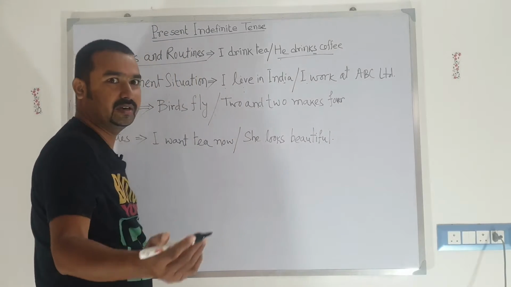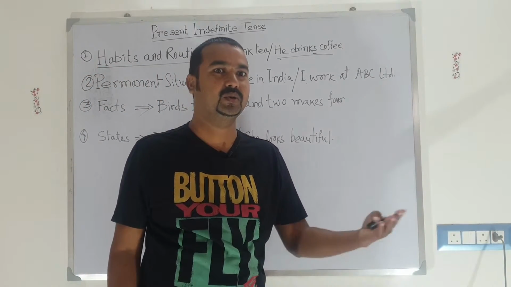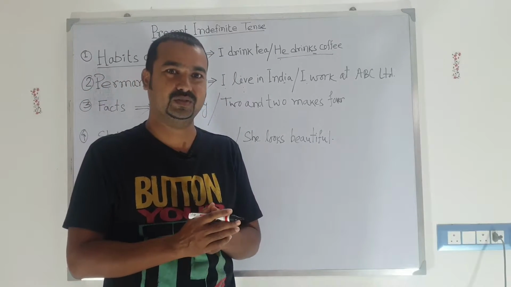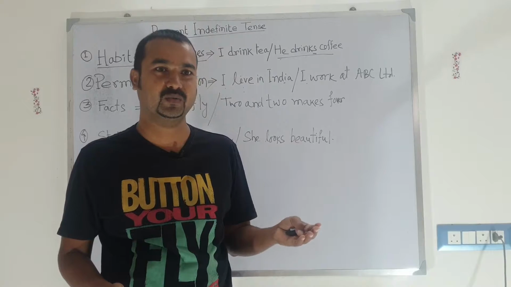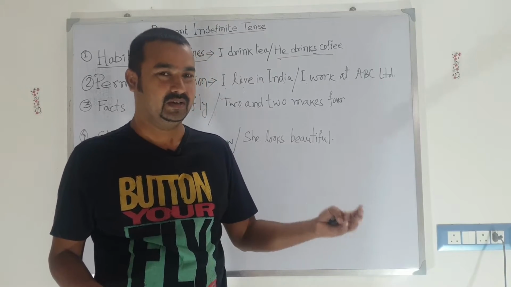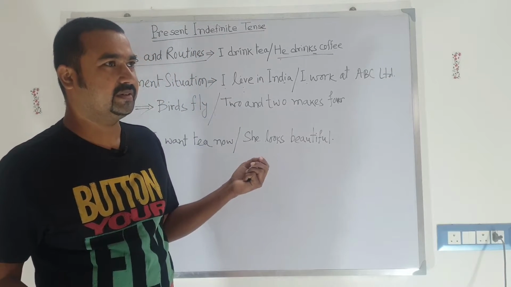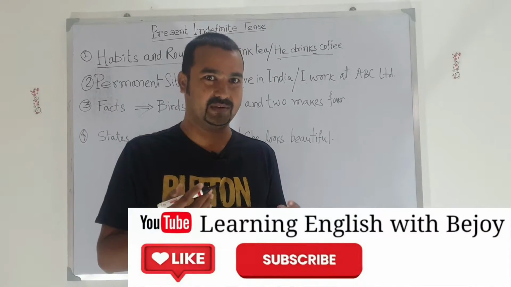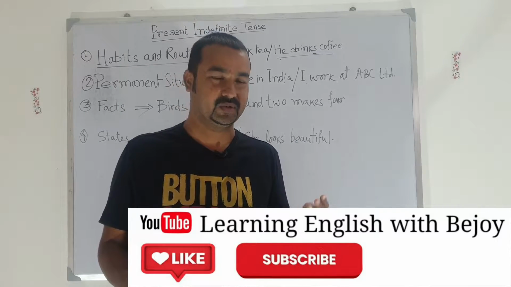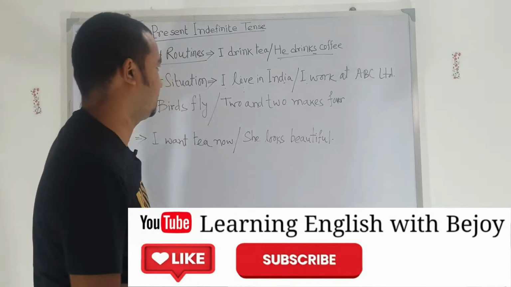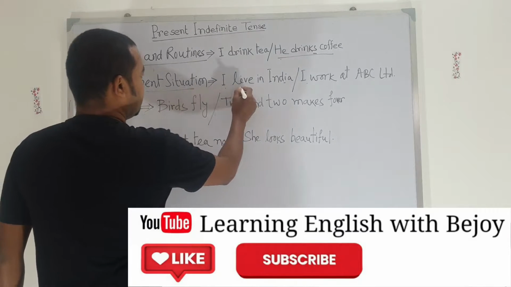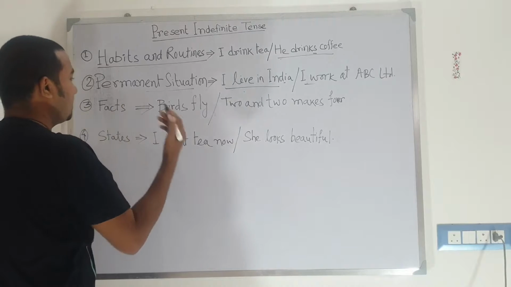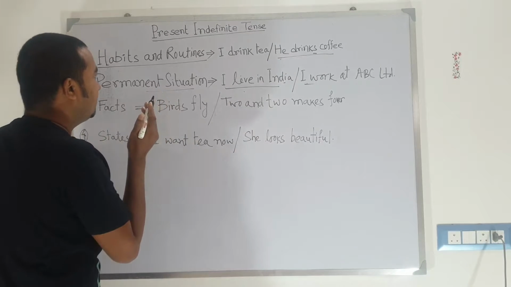So this is where we live, friends, or where we work. It is actually a permanent situation. In most cases, where we live is permanent. We can't change our residence now and then or daily. And where we work, we don't change our workplace day by day or in a week or in a month. So these two things are very fixed. This type of permanent situation, where I live and where I work, comes under present indefinite tense.